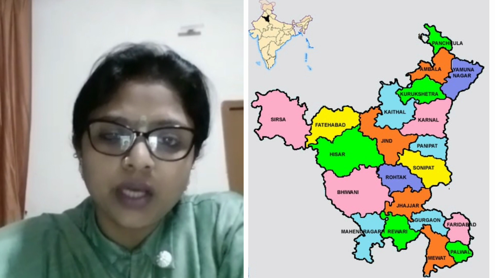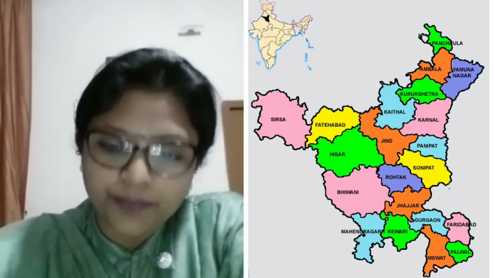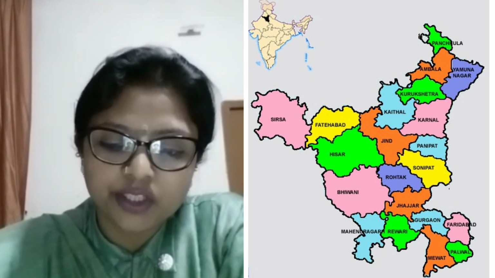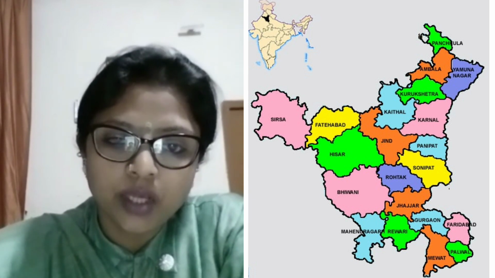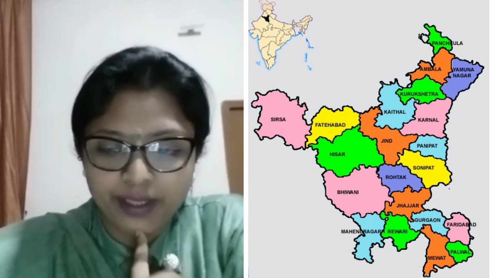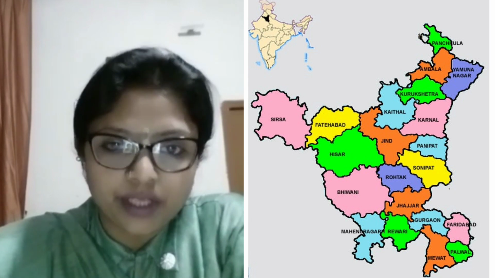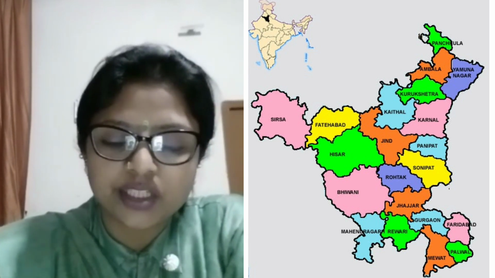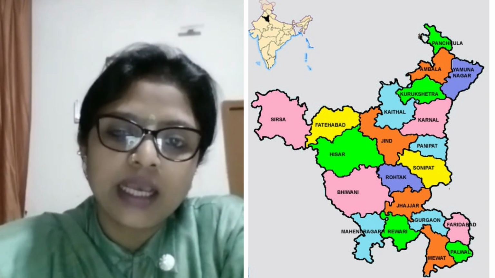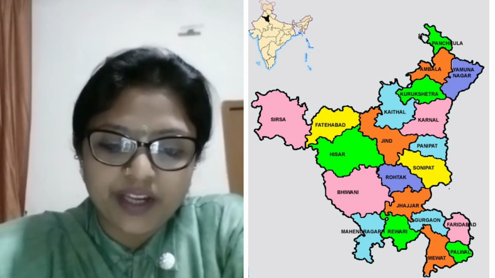Now we come to Haryana. Chandigarh is the capital city of Haryana. Haryana spreads over an area of around 44,000 square kilometers with 22 districts and a population of around 26 million. It shares its borders with the states of Himachal Pradesh, Punjab, Rajasthan, and Uttar Pradesh, and the main language spoken here is Hindi. The soil of Haryana is very fertile.